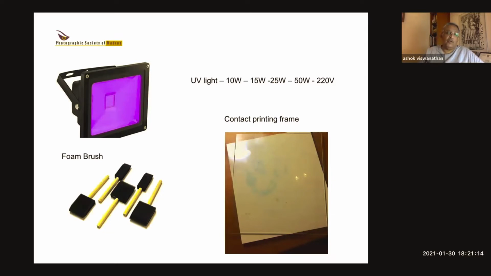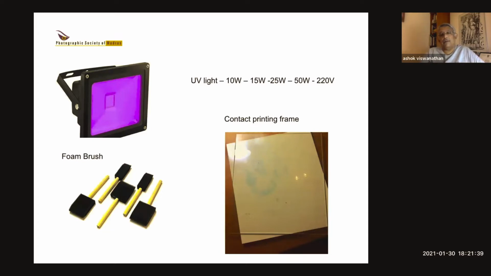The foam brush is what you see below, what I mentioned that you can buy on Amazon. These are a couple of ₹100. They come in different sizes. You need a foam brush because that absorbs the liquid, and then it spreads the liquid very evenly on the paper. I use the wide one, which is about 2 inches, and it takes me about maybe 3, 4, or 5 minutes to coat the paper.